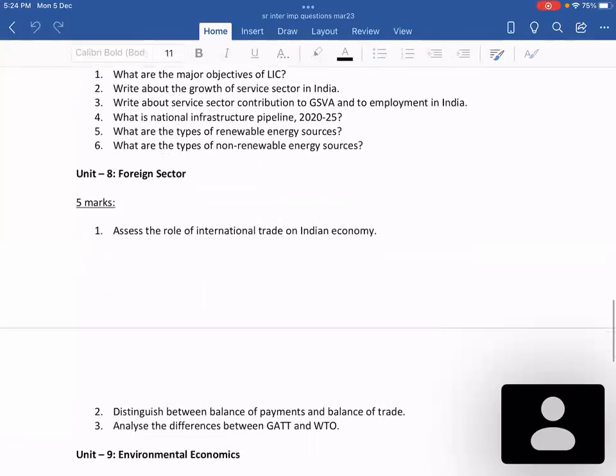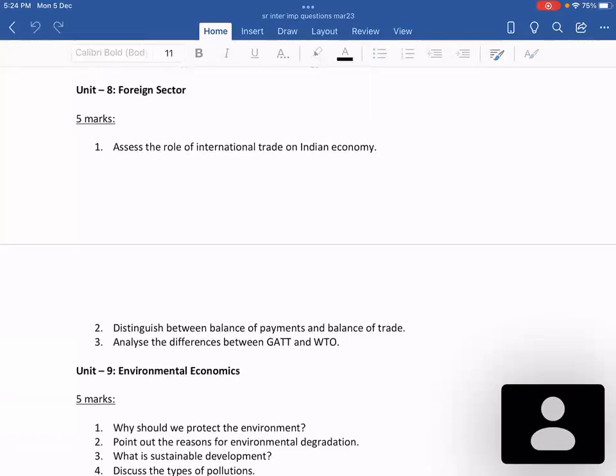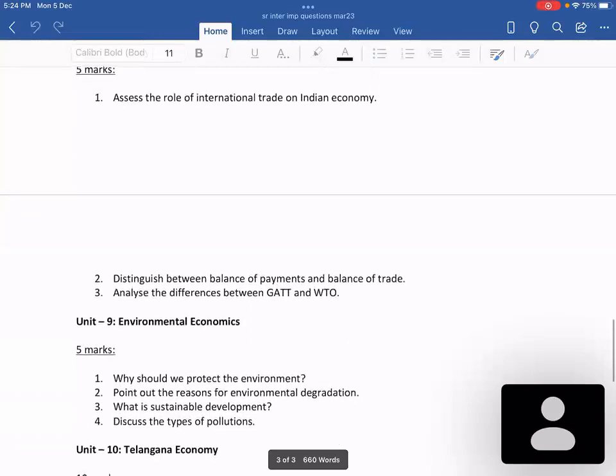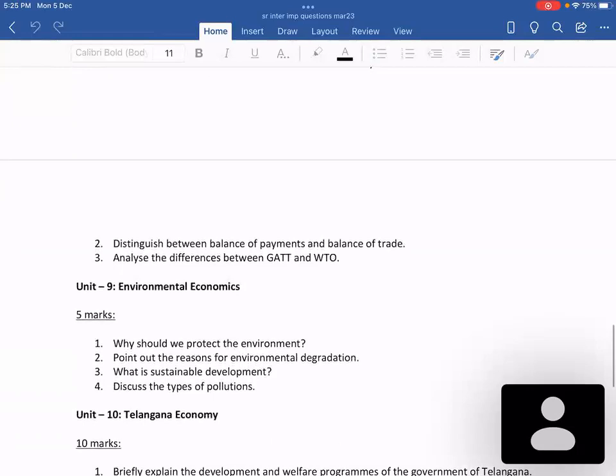Okay. And in the foreign trade sector, Unit A, so far no 10 marks question has been asked from this chapter. A very, very frequently asked question is the role of international trade, and distinguish between balance of payments and balance of trade, and analyze the differences between GATT and WTO.